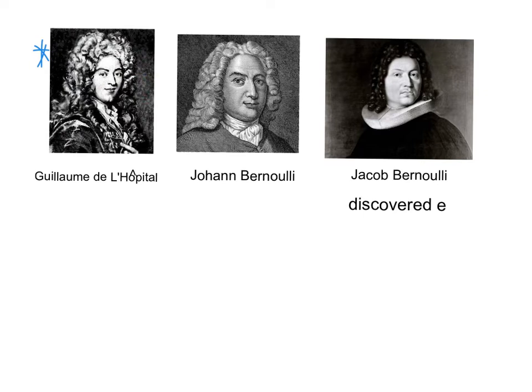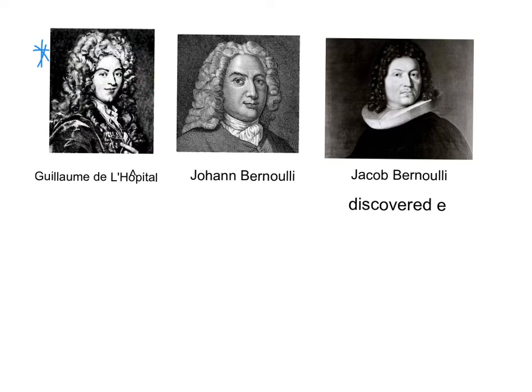And Johann was also very good at math, but he was kind of the lesser of the two brothers. I think there were more siblings also who were really good at math. So L'Hopital was this rich guy, and he hired Johann to help him do some mathematics. And Johann proved this theorem that we're going to learn about today.